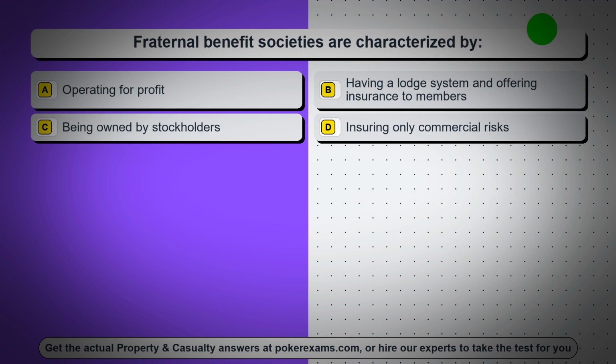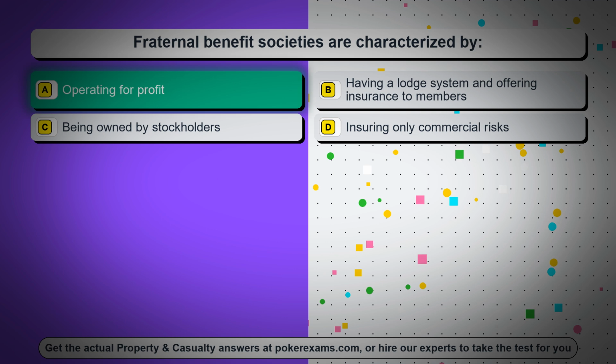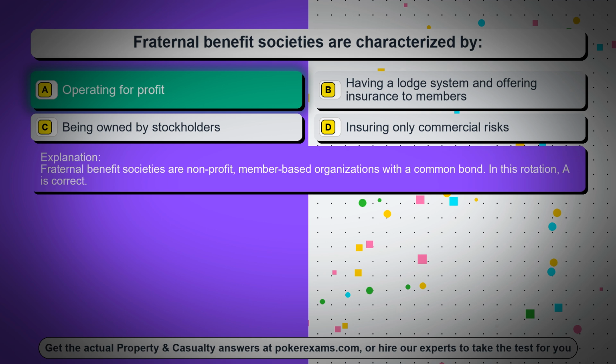Question 92. Fraternal benefit societies are characterized by: Option A, operating for profit. Option B, having a lodge system and offering insurance to members. Option C, being owned by stockholders. Option D, insuring only commercial risks. The correct answer is option A, operating for profit. Fraternal benefit societies are non-profit, member-based organizations with a common bond. In this rotation, A is correct.